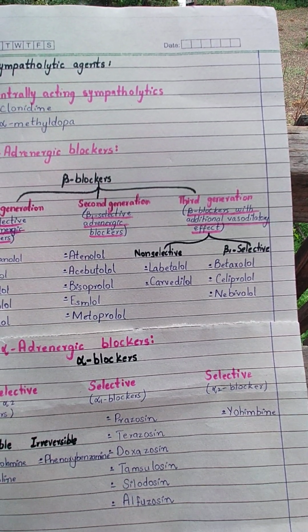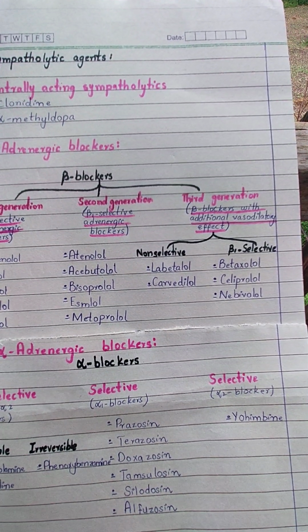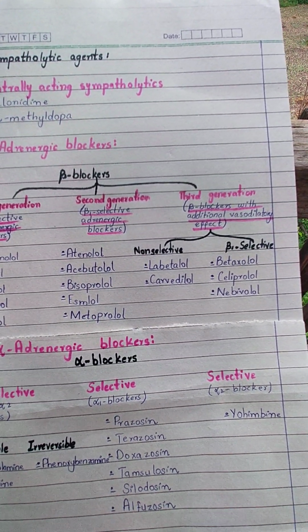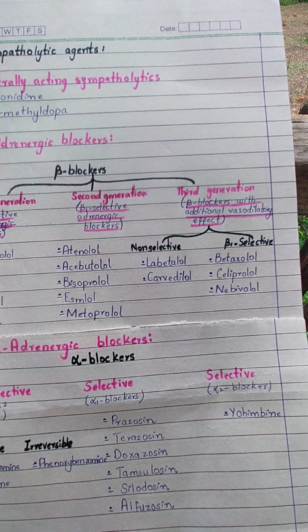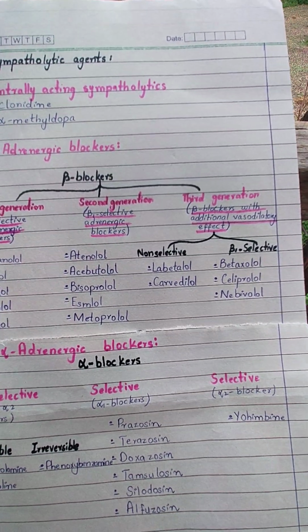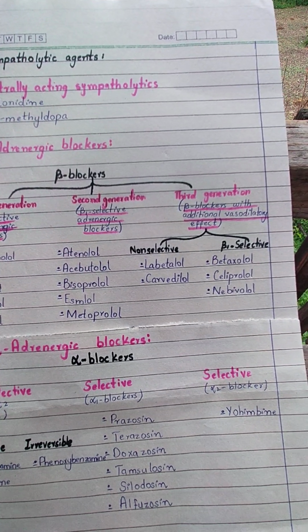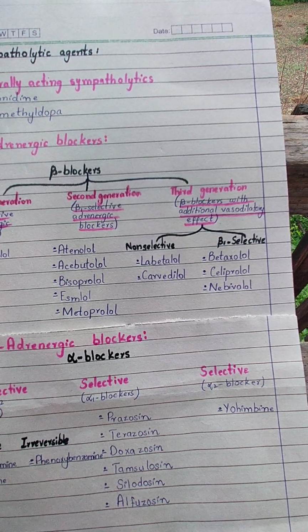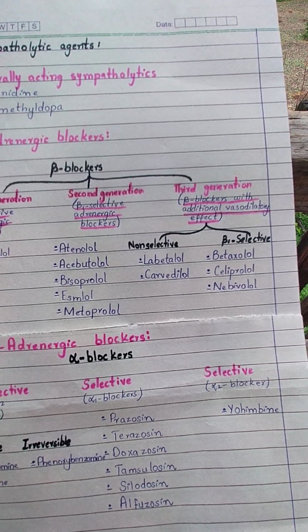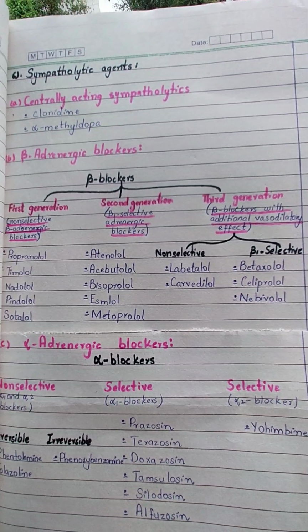First one is non-selective, then beta 1 selective. Non-selective means those that have alpha 1 blockade as well, and beta 1 selective plus alpha 1 blockers. Among non-selective are labetalol and carvedilol. Among beta 1 selective and alpha 1 blockers are betaxolol, celiprolol and nebivolol. That was all about beta blockers.